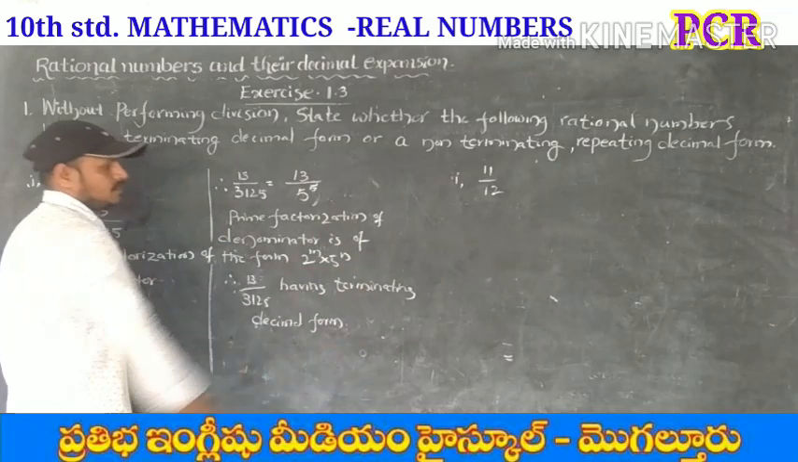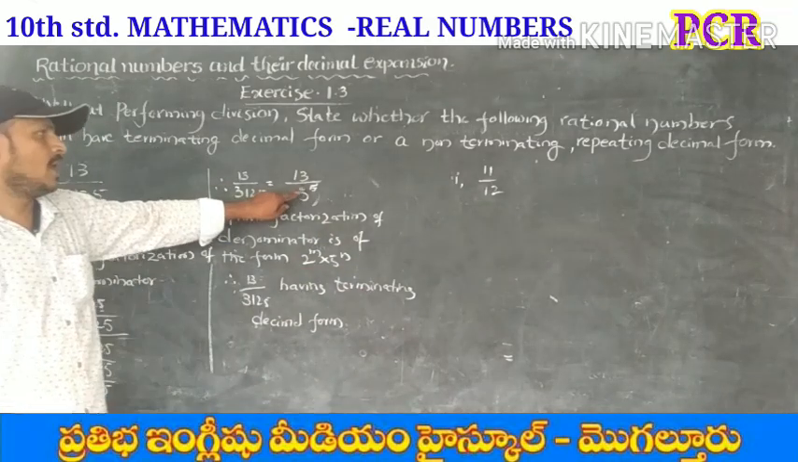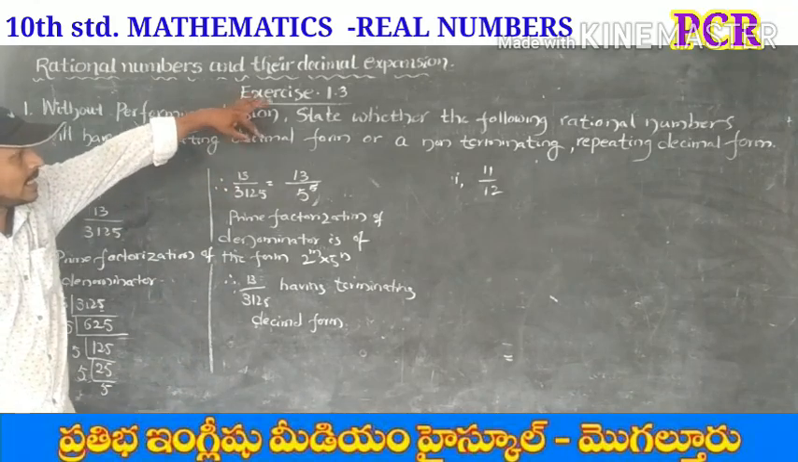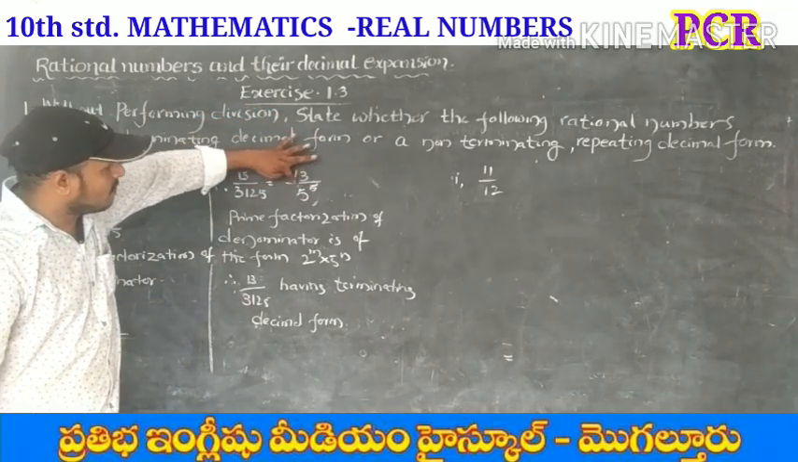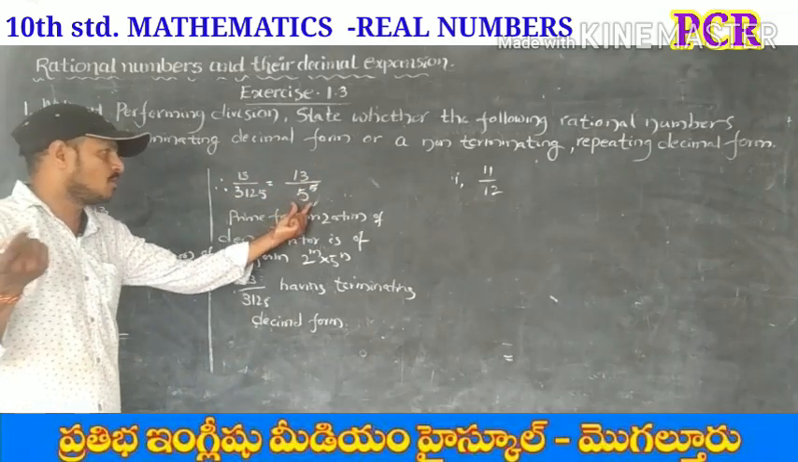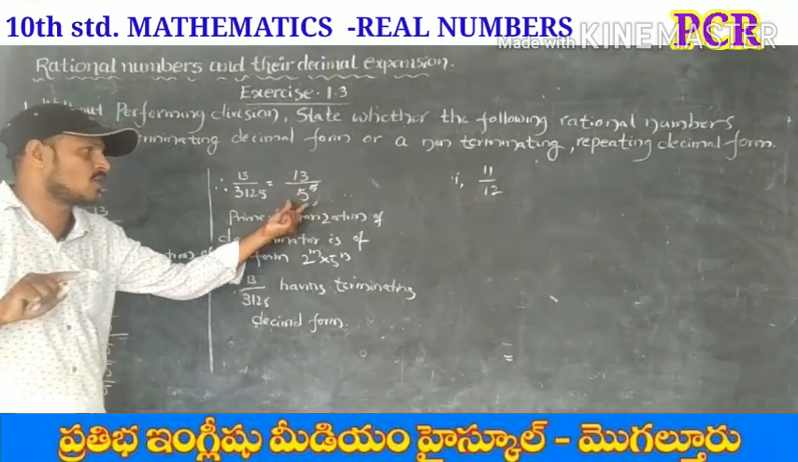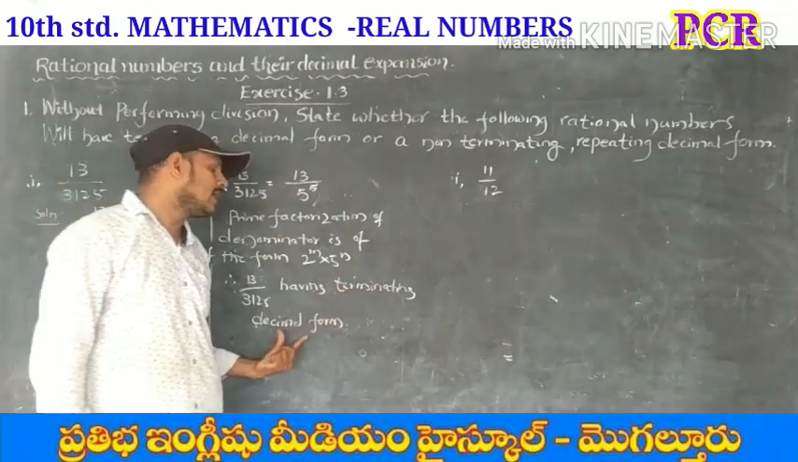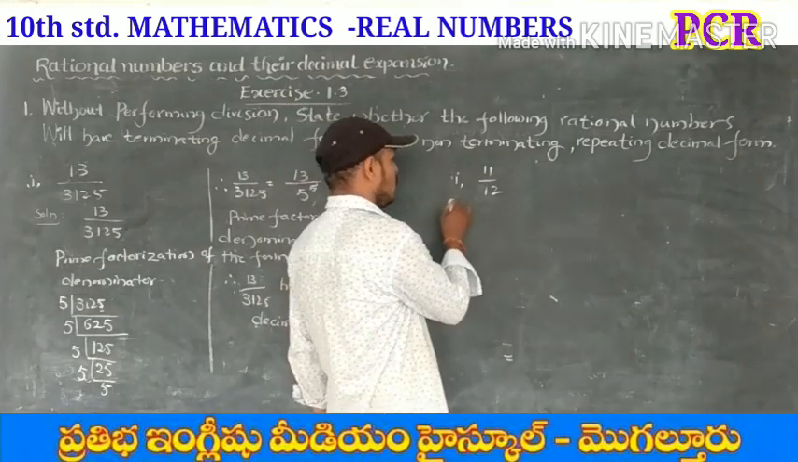So here 5 power 5. So if the prime factorization of denominator has powers of 2 or powers of 5 or both, then it has terminating decimal form. So let's see the next problem.